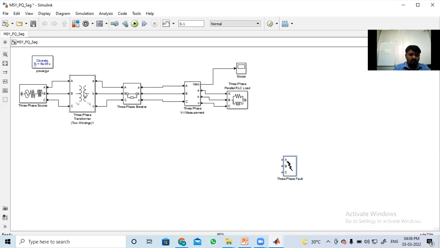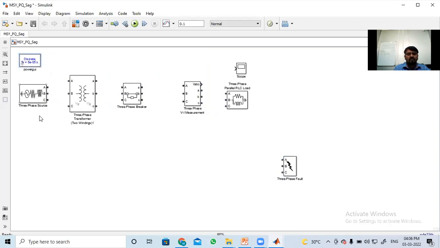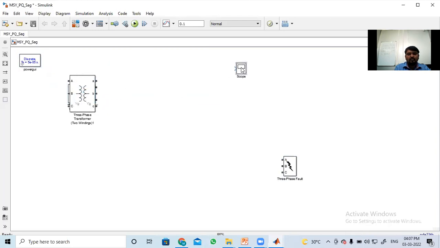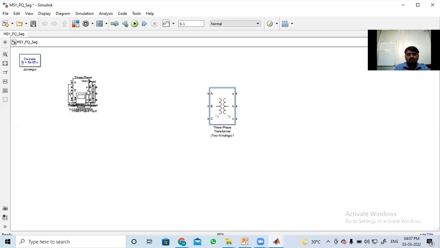Which one do we have to connect to the transformer here? Now I will remove all. Suppose we have taken all the blocks, and I will remove all the supply connections. I will tell you how we have to join. So all the blocks we have taken, this is the power GUI, which gives the power supply to all the blocks. This power GUI block we are going to use. So the three-phase source of supply is there. Suppose it comes like this, see here, all the blocks come like this. You don't know which block is where. Okay. Now what we have to do, we have to make all the blocks separate first.